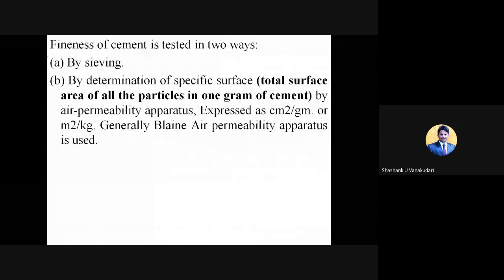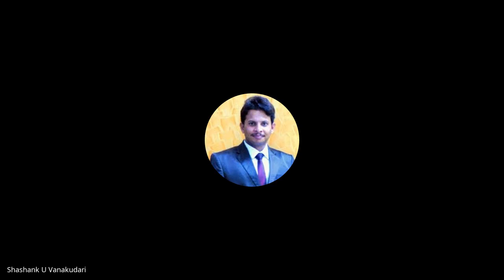Okay, so here coming to the fineness of the cement, which is tested in 2 ways. First one is by sieving, and second is by finding out the specific surface area.